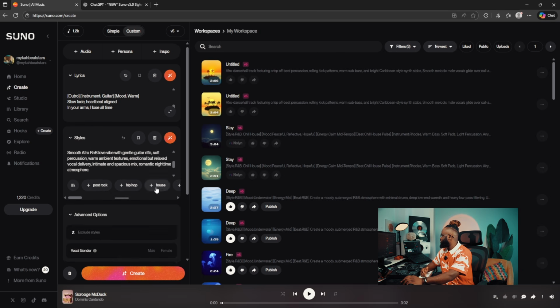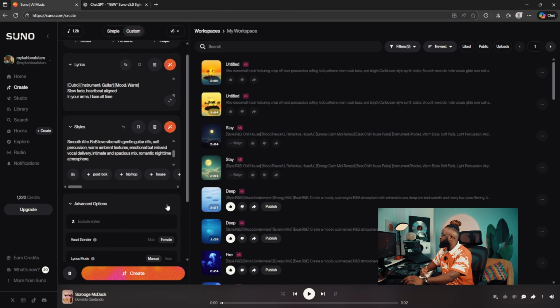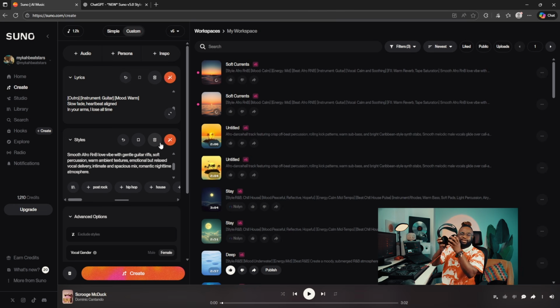And in the advanced section, I want it to be a female artist, right? Most times it doesn't actually give you what you want, but you have to still keep creating, changing the prompt, changing the style till you get what you actually want. So you see, you're still like the producer. So let's hit create. All right, so let's get our headphones now and listen to the vibes it has created for us, right?